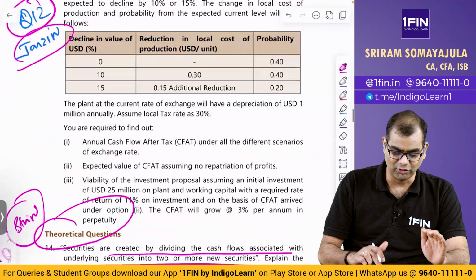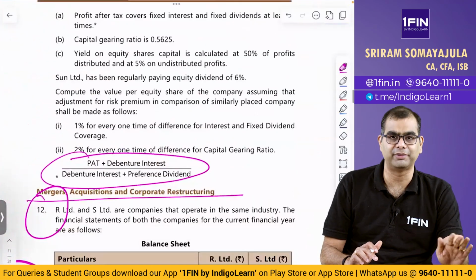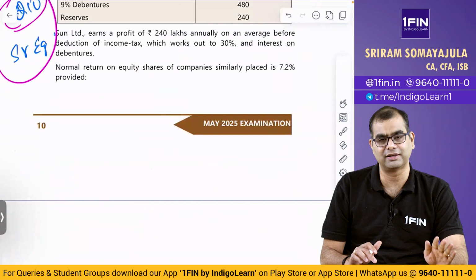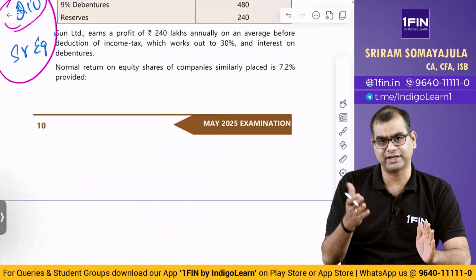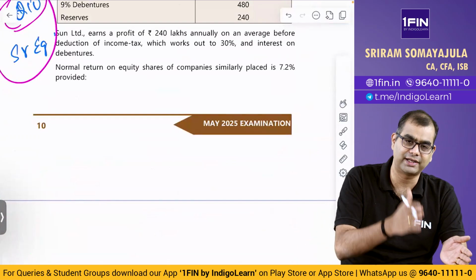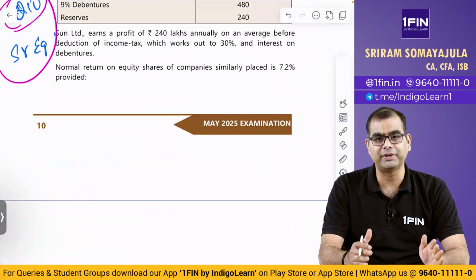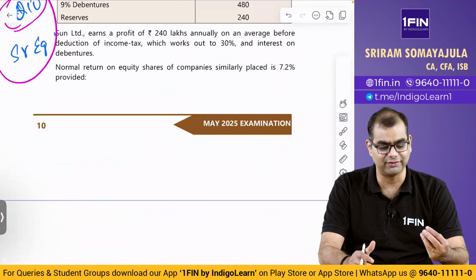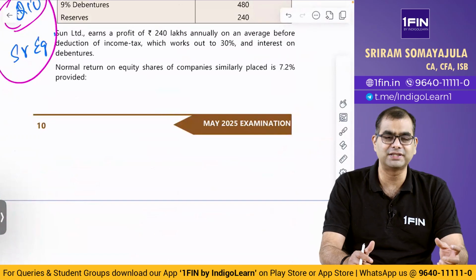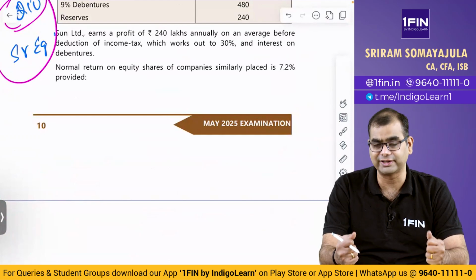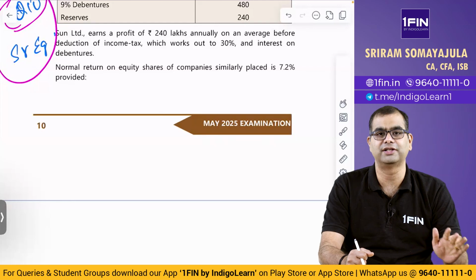On an overall basis, no surprises in the RTP. Every question has been covered in our material P600 plus or T380 plus. T380 plus is the theory aspect, P600 plus is the practical questions and everything is there. If you are preparing for May 25, have a look at the RTP, give it a glance. If you're thorough with P600 plus, no need to bother about this RTP, everything is normal. You can solve it once for the sake of getting confidence, but nothing complex, nothing new. All the very best.